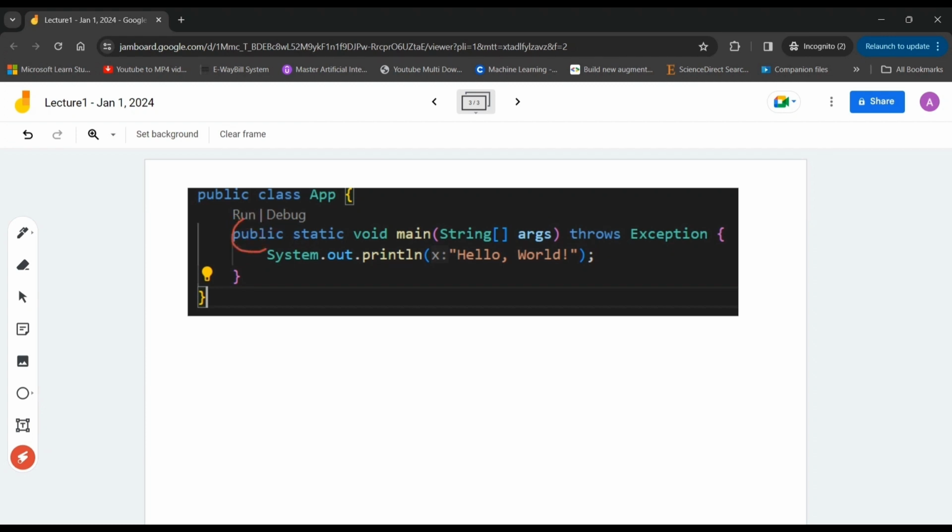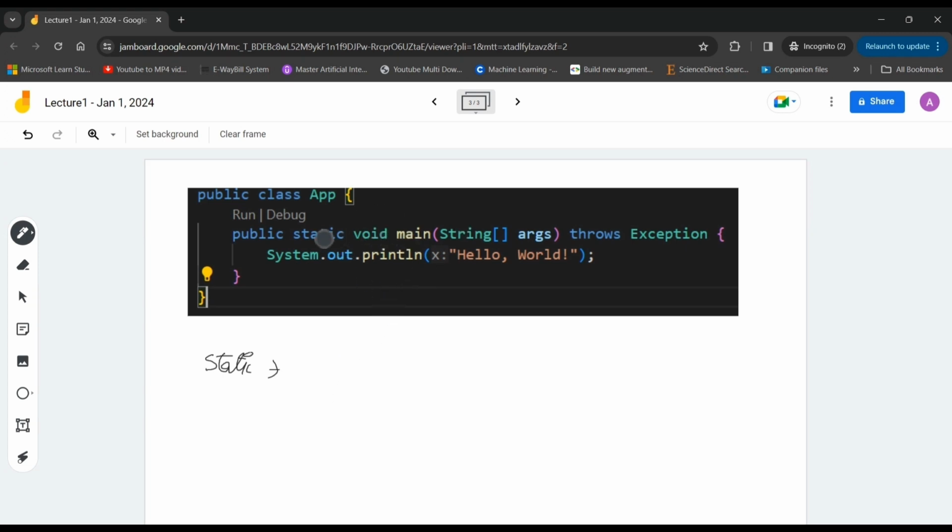What is public again? The access specifier. And what is static doing here? Let me write it. Static is used to create static methods or variables. If we have some method or variable that is static, then we don't need to create an object for that. We'll discuss it later.